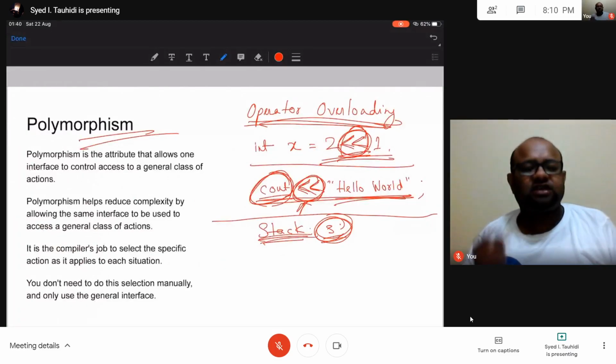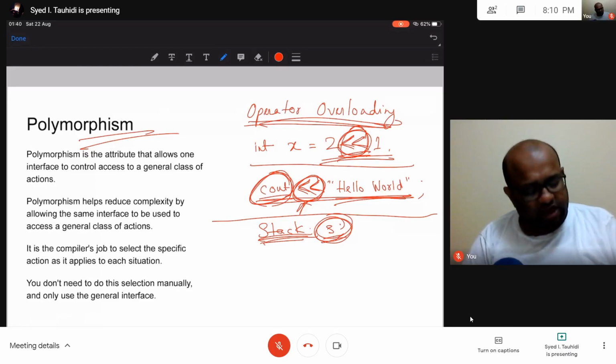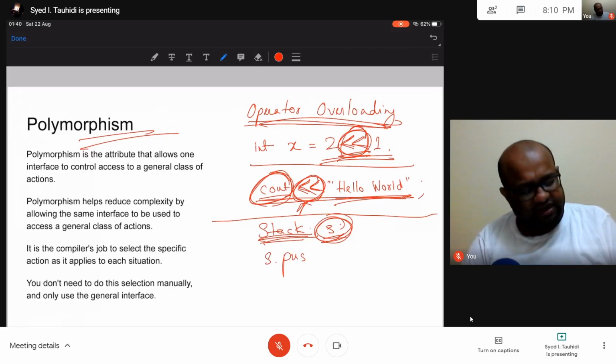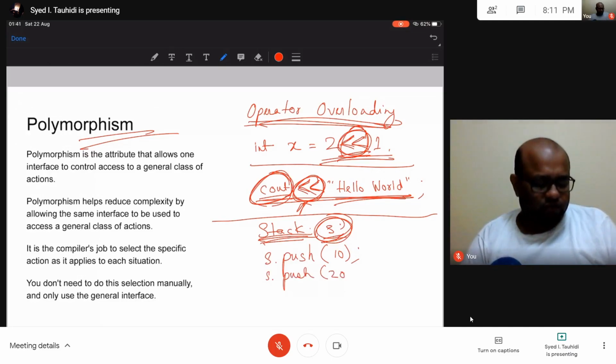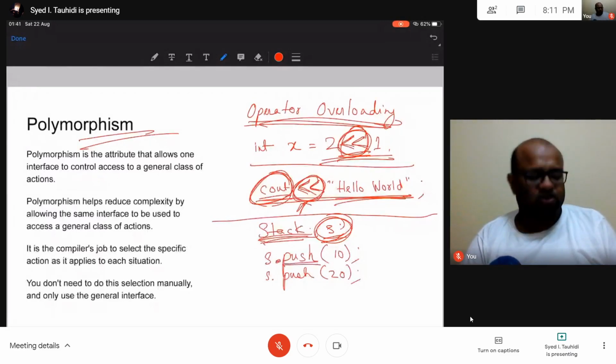Now in this object S, when I need to push something, I will do S dot push 10, S dot push 20. So I have pushed 10 and 20 to the stack. Push is a method in this object, and this is how we call a method inside this object.